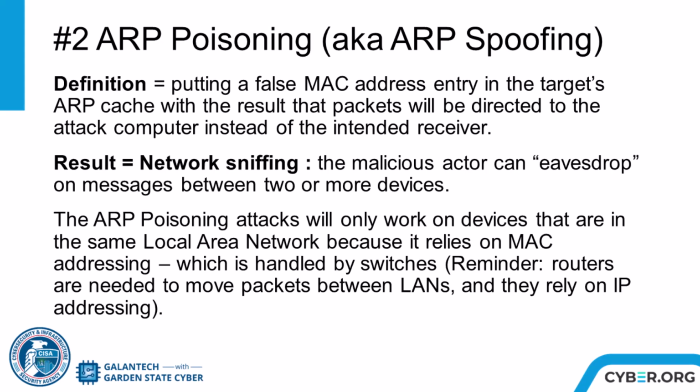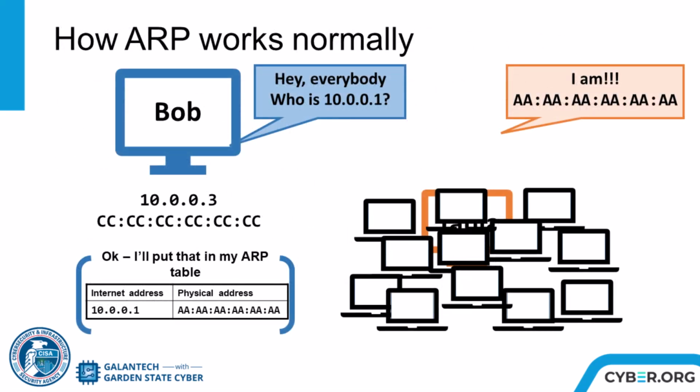Note that this attack only works in a local area network, or LAN, because it relies on packets being delivered based on their MAC addresses. Remember that a switch connects devices in a LAN, and it uses only the MAC address to make deliveries. If the malicious actor wanted to eavesdrop on messages between devices on different networks, this ARP poison technique wouldn't work because it takes a router to move packets between LANs, and the routers rely on IP addresses to make delivery decisions.